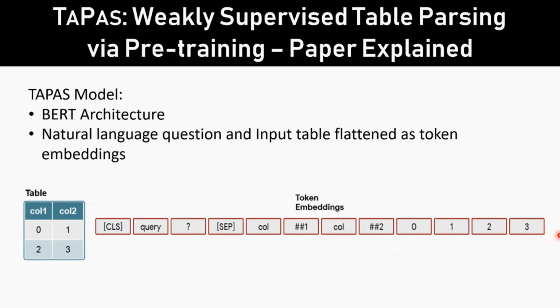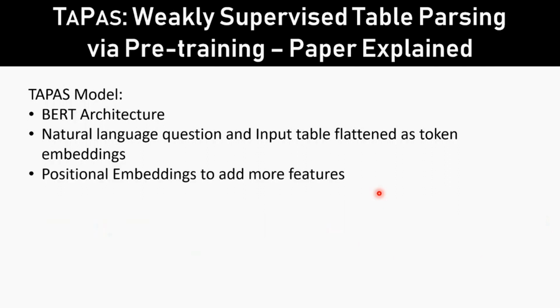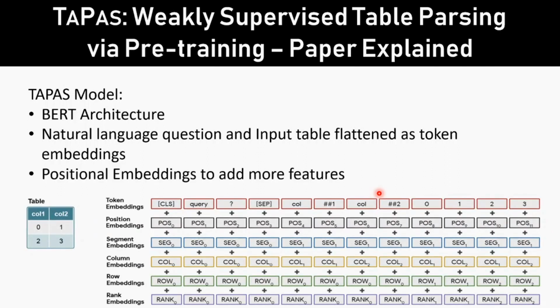Since we are losing the index related information in the token embeddings, we also need positional embeddings, which will help us understand the indexes of the input table and what is a query more easily. So here, as we saw, the first part where we are highlighting it represents your question, and whatever comes after that is your data.